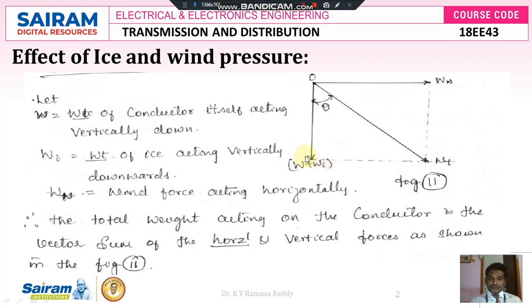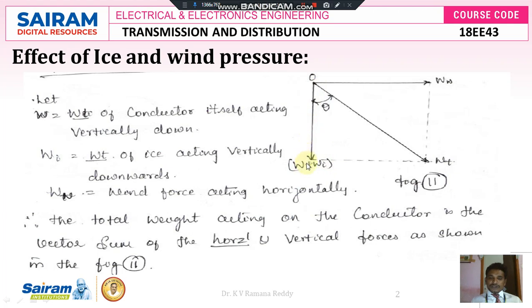Both act downward, so we sum the weight of the conductor and the weight of the ice coated on it. Therefore, the overall weight on the conductor is mathematically expressed as W plus Wi.